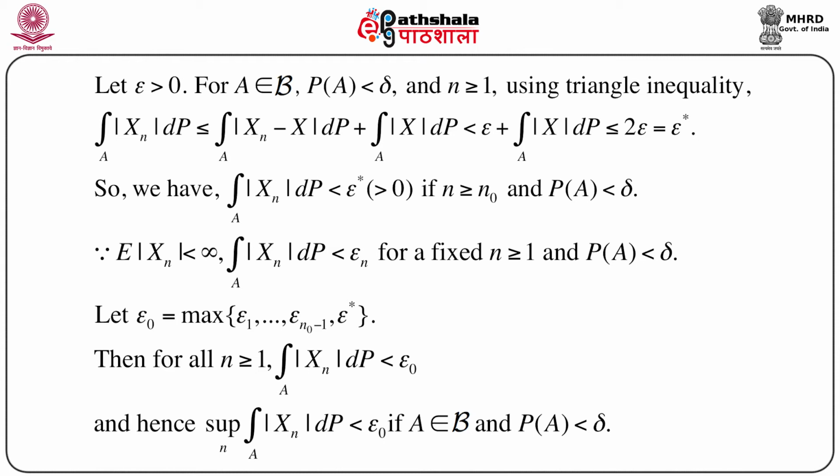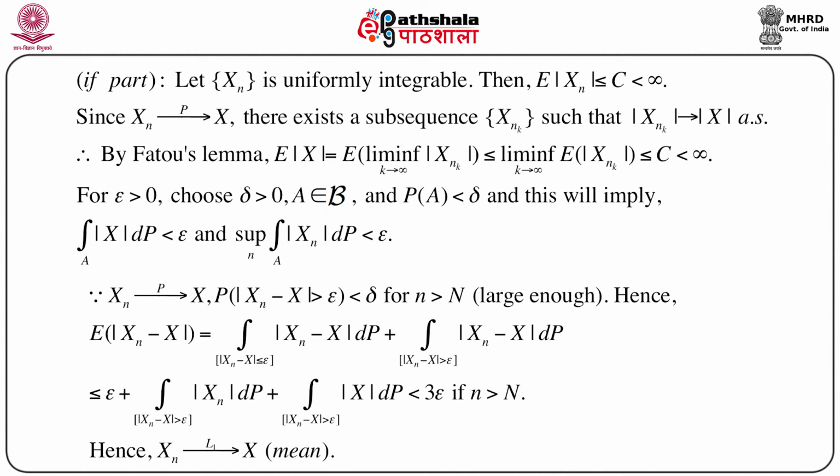So we have the supremum over n of the integration of |xn| dP over A less than epsilon naught, if A belongs to script B and probability of A is less than delta. This proves uniform integrability, because it satisfies the conditions of uniform integrability. Hence, if we assume L1 convergence, we can show that the sequence is uniformly integrable.